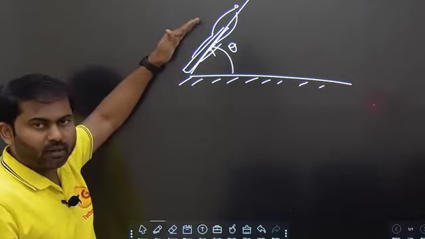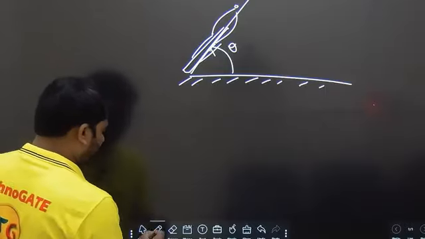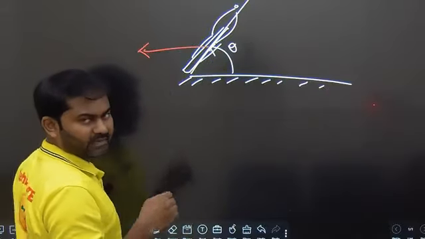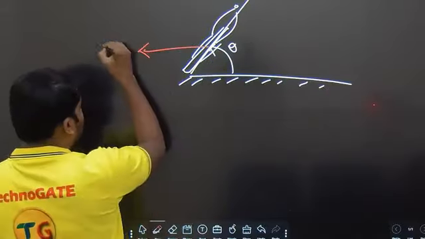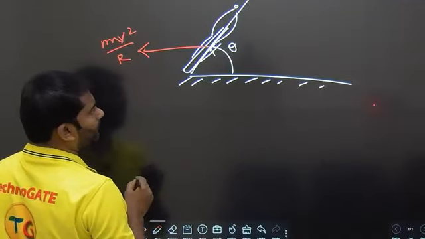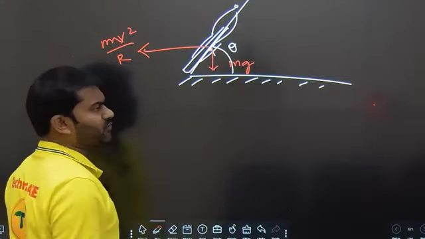As the vehicle or the bicycle or the motorcycle is rotating in a circle, there will be some centrifugal force. Centrifugal force will be acting radially outside. So this value is equal to mv square by r. Okay, and downward gravitational force will be there, which is equal to mg.